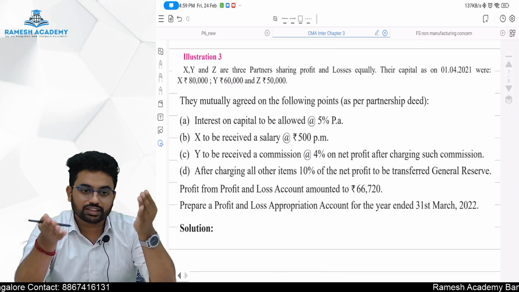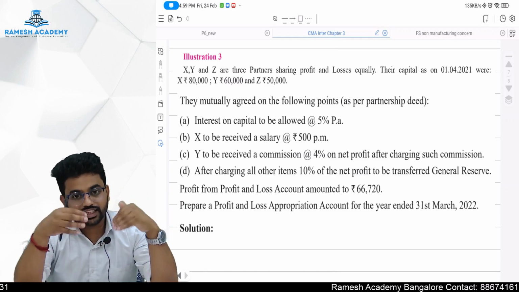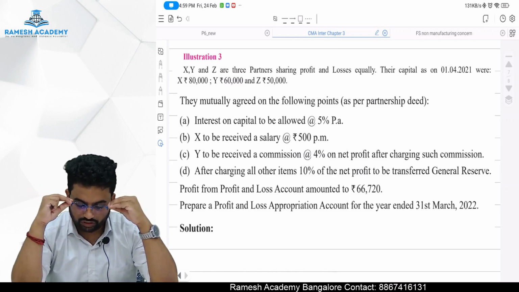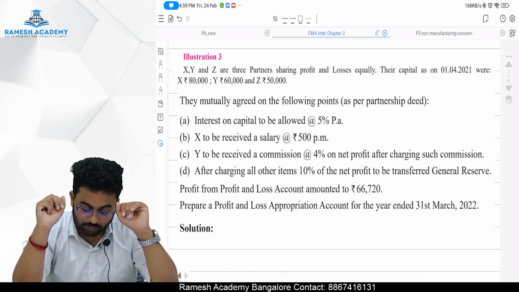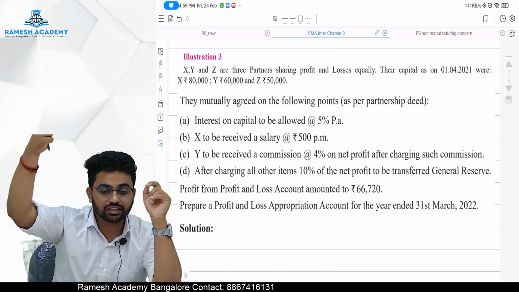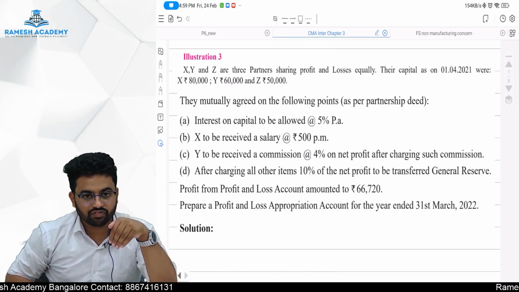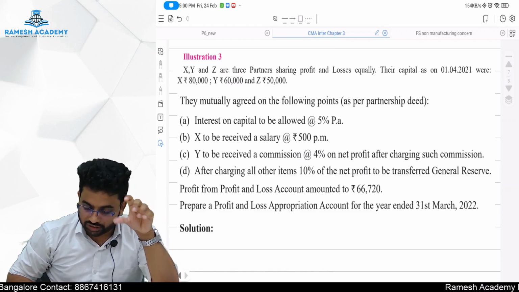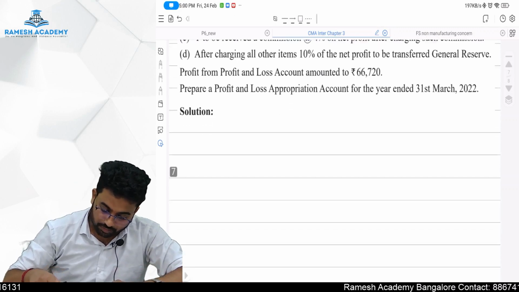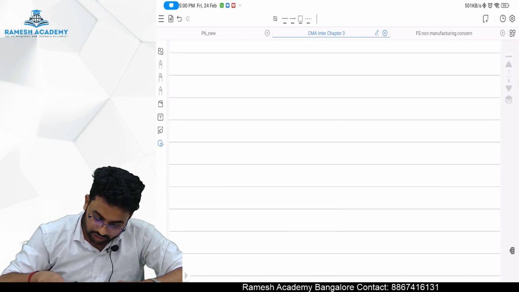General reserve. The definition itself says it's a part of profit, which means that is also appropriation of profit. So whatever they have given is appropriation of profit. They are telling profit and loss account, that is net profit, that is after charging all the expenses which are to be charged against the profit. After all those things, we are having a net profit of 66,720. They are asking us to prepare a profit and loss appropriation account. So we'll prepare a profit and loss appropriation account now. Give me a second.